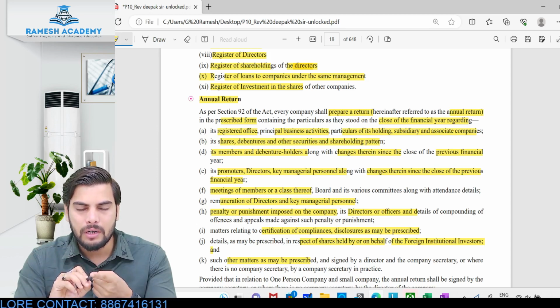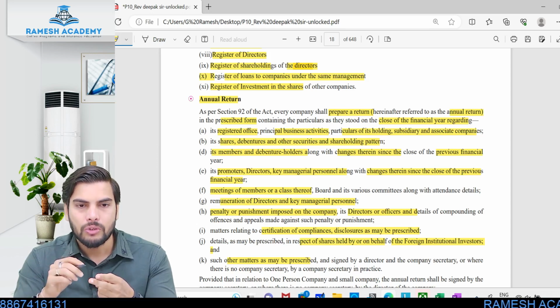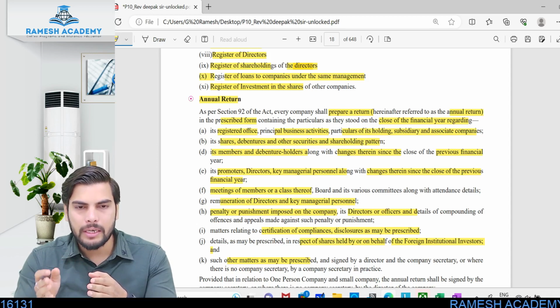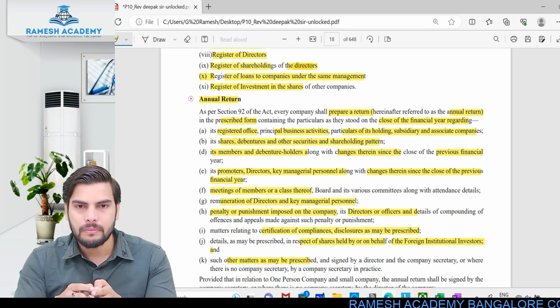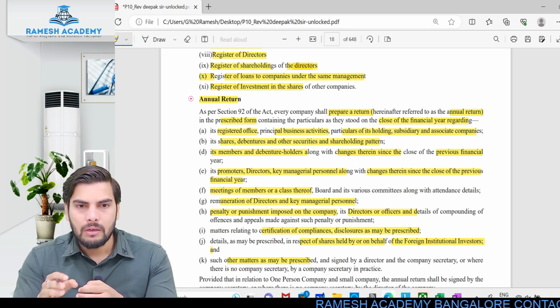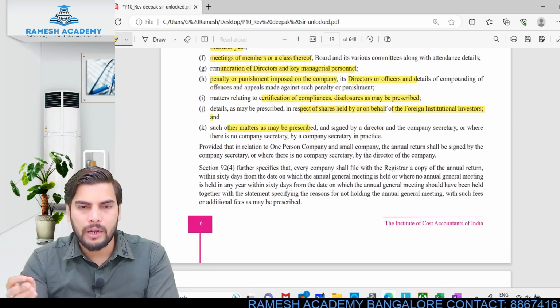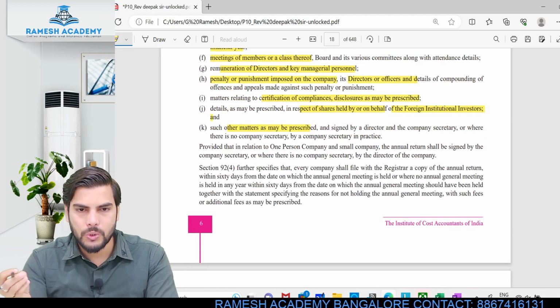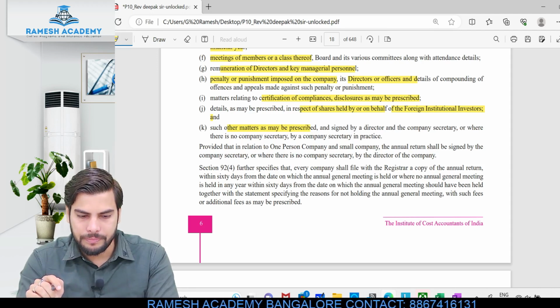The details relating to the remuneration paid to the directors and key managerial personnel. All these points have to be mentioned. So during the year, did the company or the directors pay any penalty for contravention of any law or regulation? All this has to be mentioned. Is this clear? Hope you guys understood this. All these are the points, or any shares held by the foreign institutional investors. All these points will be available in this annual return.